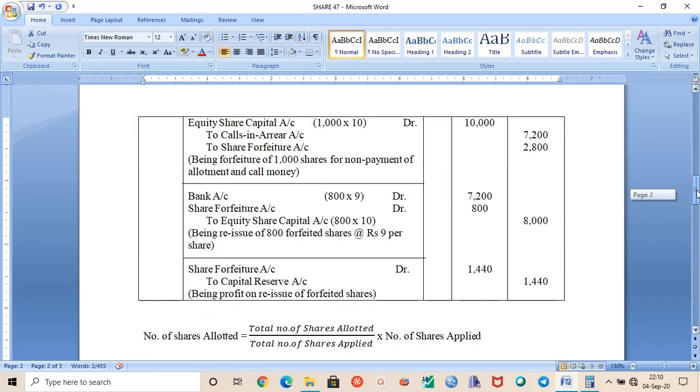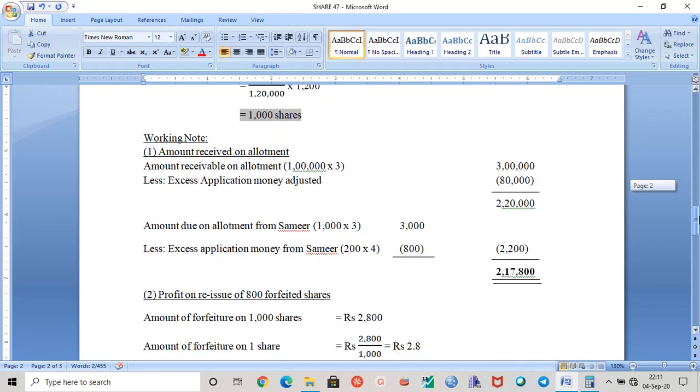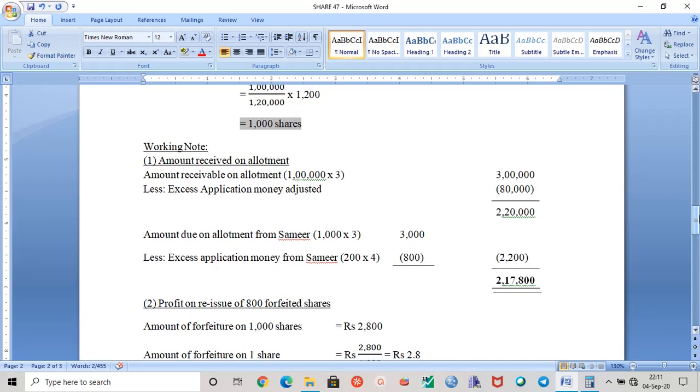We are in question number 47 already. Since question number 42, 43, 44, we have been seeing these kinds of things, that is pro rata allotment, forfeiture, and reissue. And in order to explain this working note which I prepare, it is not my method.